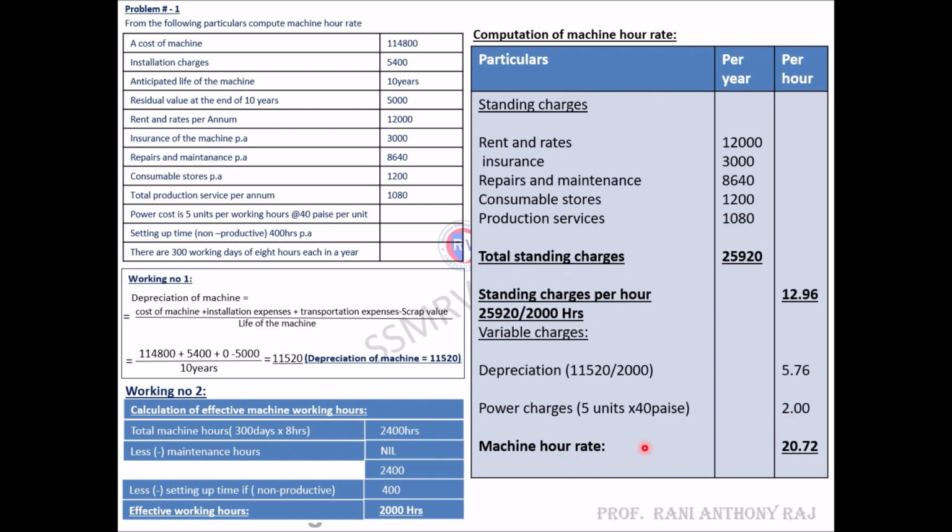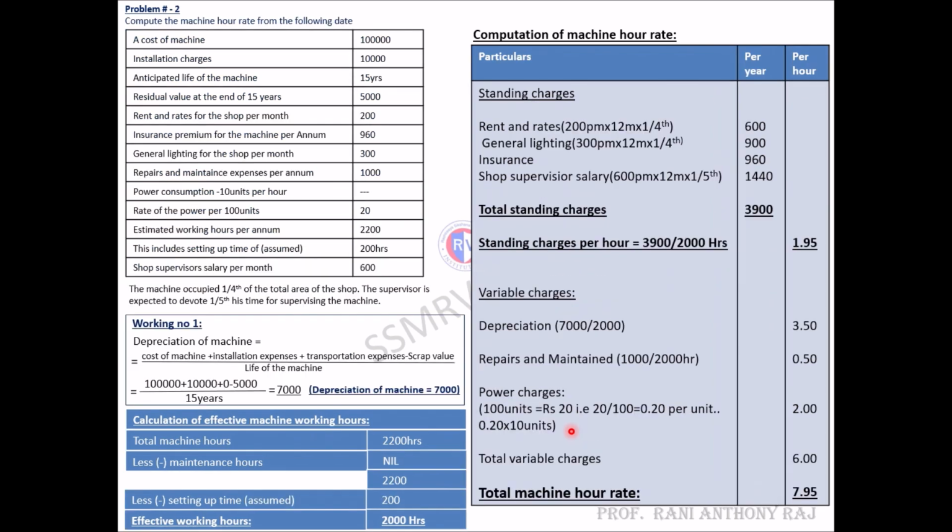Total machine rate is 12.96 plus 5.76 plus 2, you will get a total of 20.72. This is the machine hour rate. This is how you need to calculate machine hour rate. First you need to calculate depreciation and effective machine hours, then you need to compute according to the format. I have taken one more problem. We will solve that also.